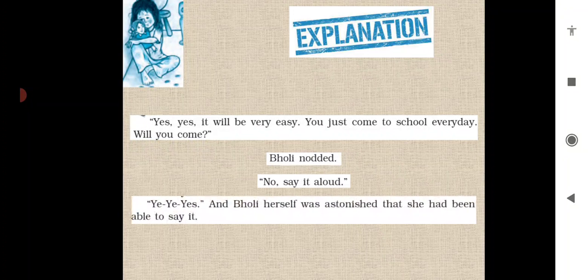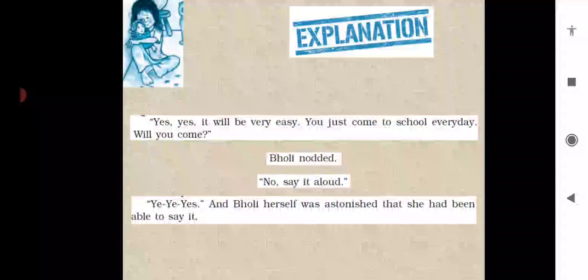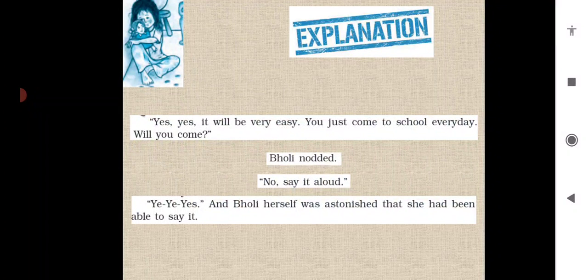Yes. And Bholi herself was astonished that she had been able to say it. So Bholi ने धीरे से बोला हिचकिचाते हुए yes. Now she was surprised कि वो अब सारे words को reply कर रही है. She is able to speak.